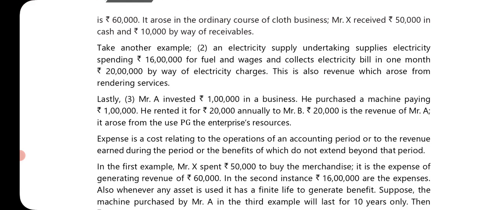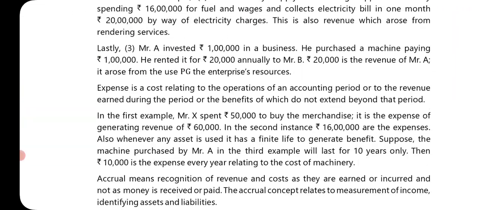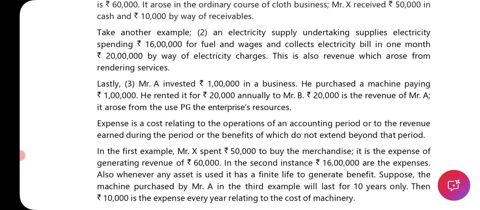Third point, Mr. A invested rupees 1 lakh in the business. He purchased a machine paying rupees 1 lakh. He rented it for rupees 20,000 to Mr. B. So rupees 20,000 is the revenue of Mr. A. It arose from the use of enterprise resources. They are mentioning the enterprise resource details over here. So what it means is, 1 lakh rupees invested, they purchased a machine, and the machine, after purchasing, is rented to somebody, and 20,000 revenue is coming.